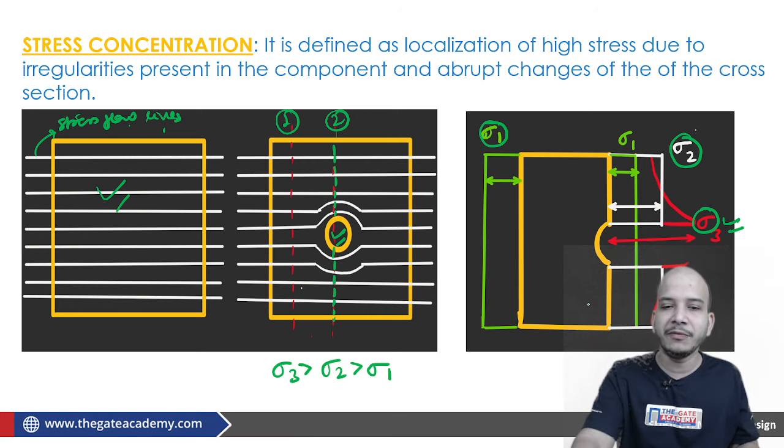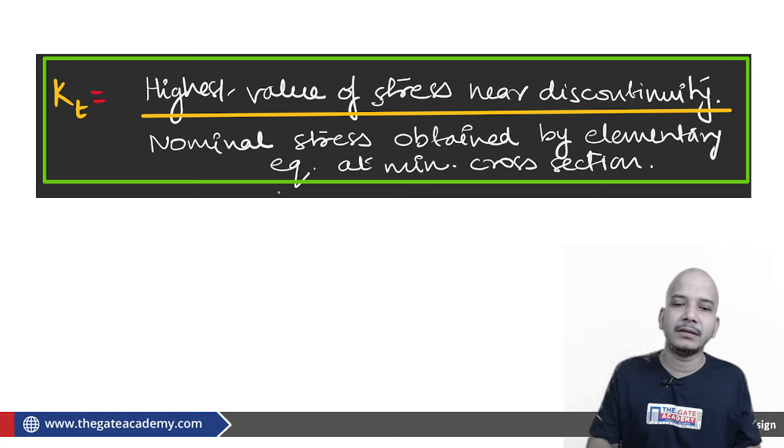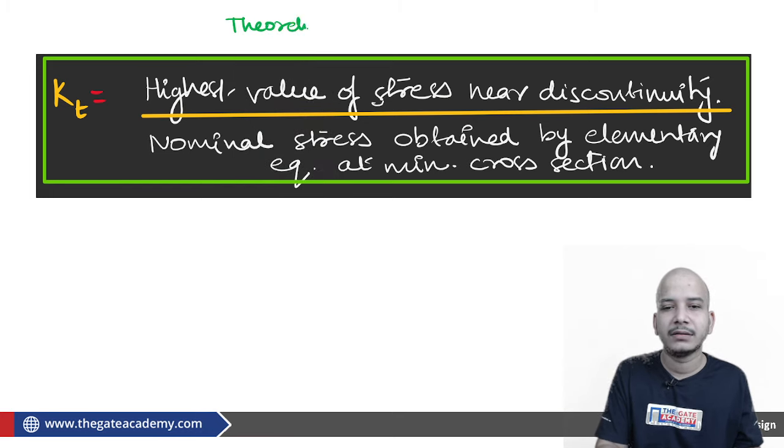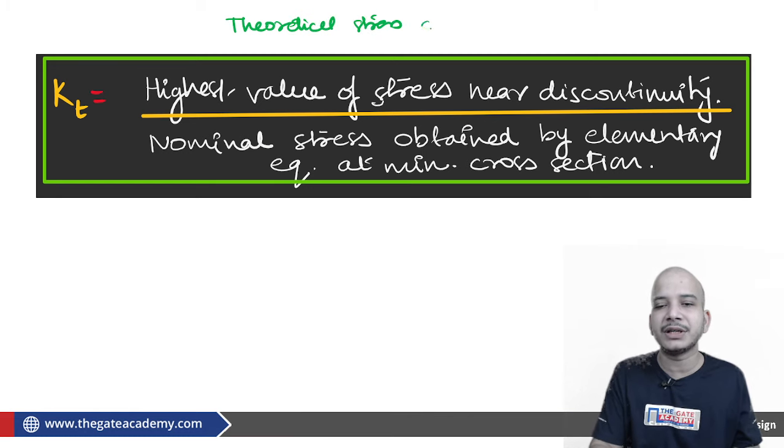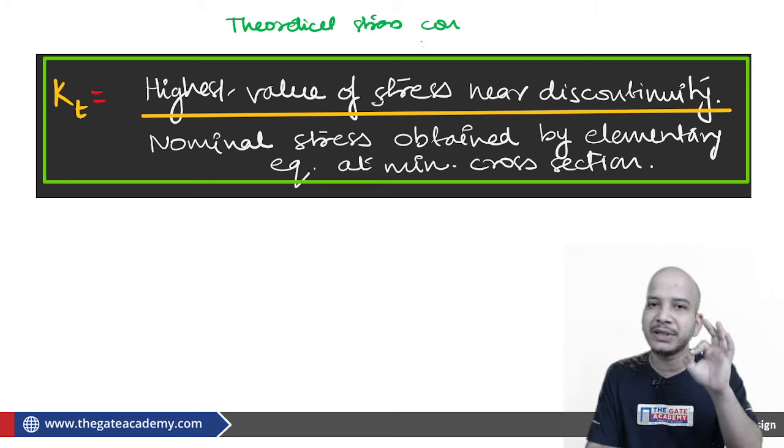Moving further, how do we get this sigma 3? We get sigma 3 with the help of the stress concentration factor, and this stress concentration factor is called the theoretical stress concentration factor. Why theoretical? I will come to that. It is represented by Kt.